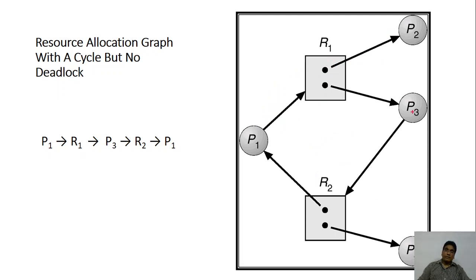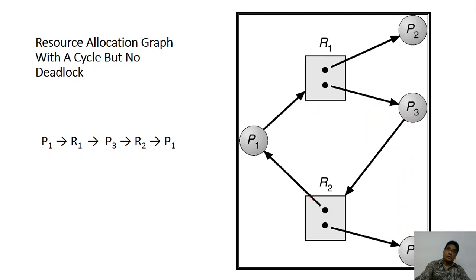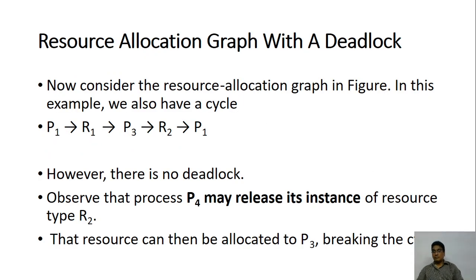Same way, P3 is waiting for R2. If after 15 minutes P4 says that my part is over, then this can be given to P3 and this request edge will go. In that case, again, you don't have the cycle. Remember, when a request is given, the arrow is from the resource to the process. It is not the other way around. So this way the deadlock can be avoided. This is what I've shown you in the graph.